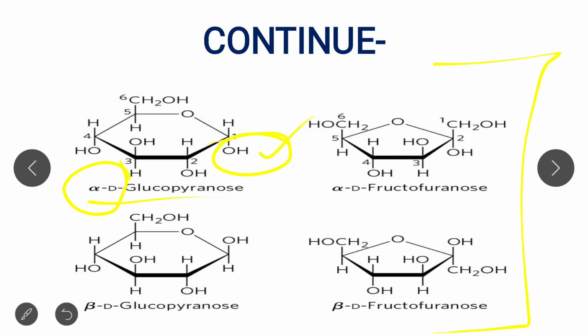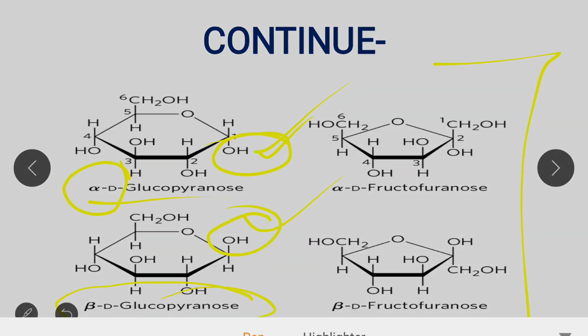See, this is the hydroxyl group, while in case of beta, the hydroxyl group is present above the plane. Okay, so this is the hydroxyl group. So this is the beta anomer and this is the alpha anomer.